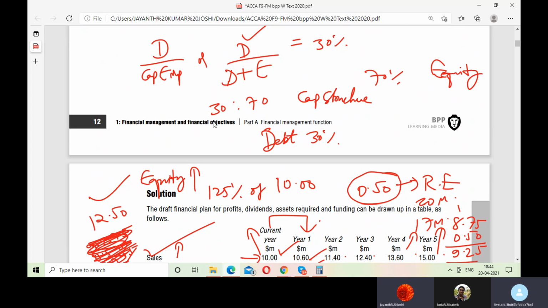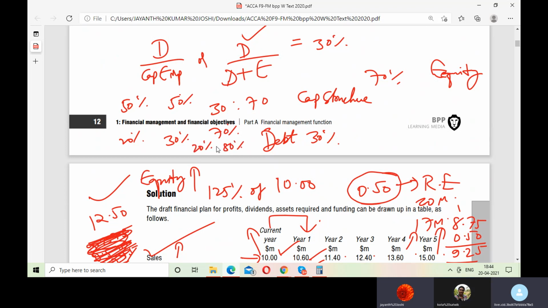So the capital structure is this. They have 30% of debt and 70% of equity. Either they can raise 20% more debt, that is they can make it 50% debt and 50% equity, or they can issue additional shares and go for 80% equity and 20% debt.